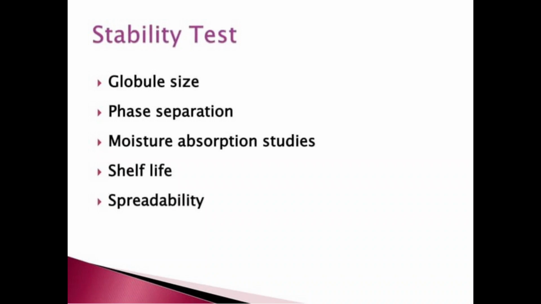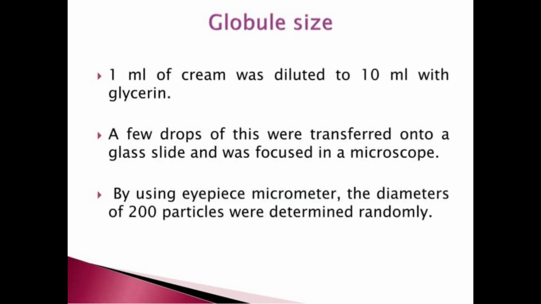So all formulations need stability testing for determination of their shelf life, their storage conditions, and various aspects of their storage and packaging. So in stability testing, we are going to see 5 parameters, that is globule size, phase separation, moisture absorption studies, shelf life, and spreadability. Let's see one by one.